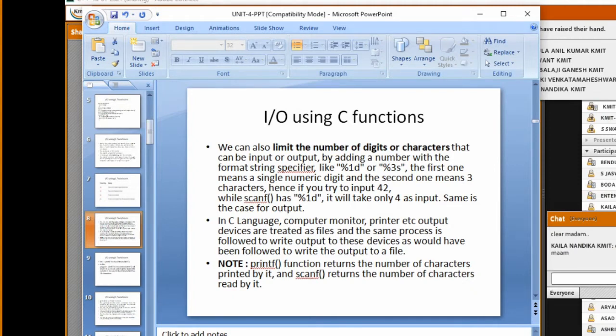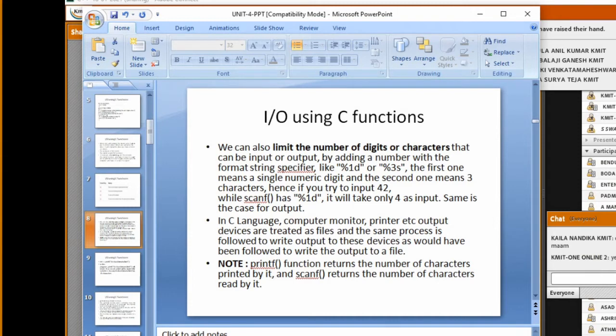Is the chat box visible to you? Yes, then why no response, why are you raising a hand?